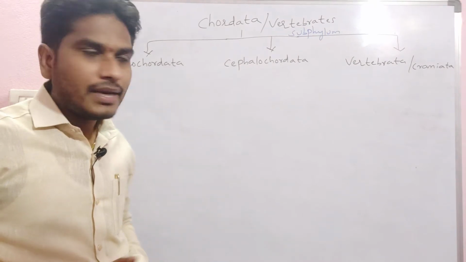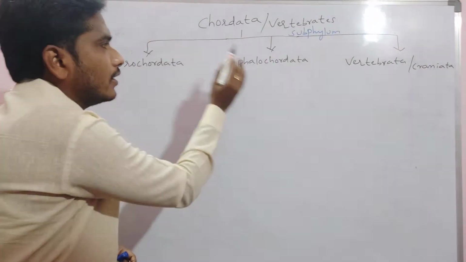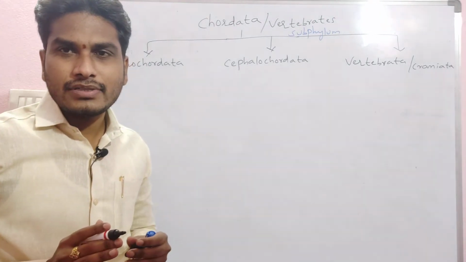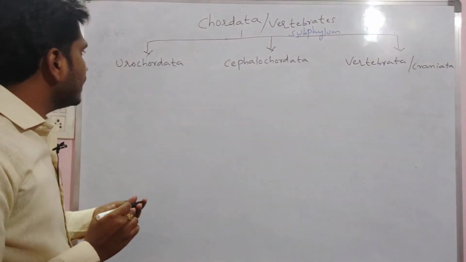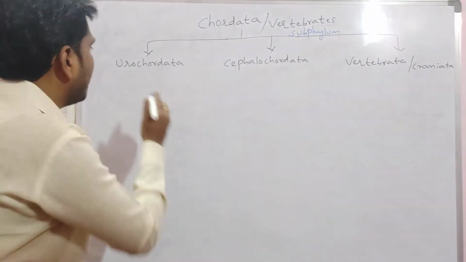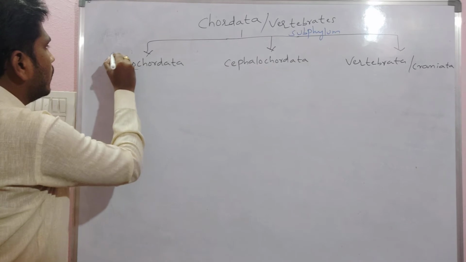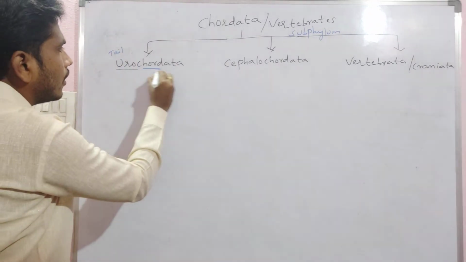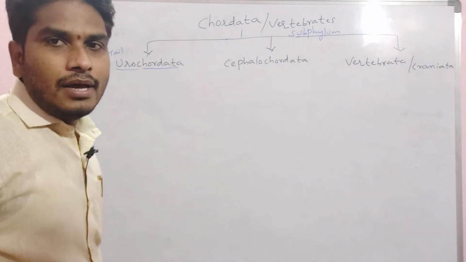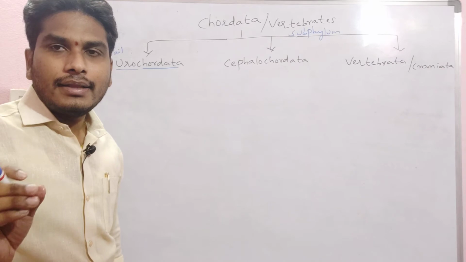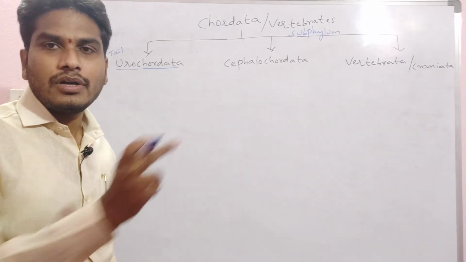The three subphylums mainly consist of what? Urochordata, Cephalochordata, Vertebrata. If you look at the names of the subphylums, the name itself indicates something. Uro means the tail part. Chorda means notochord. That means the organisms which have a notochord in the tail part are called what?